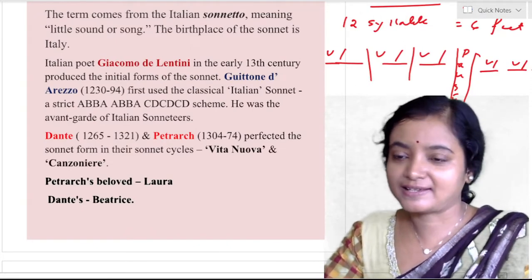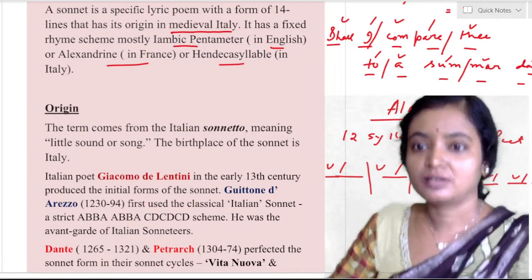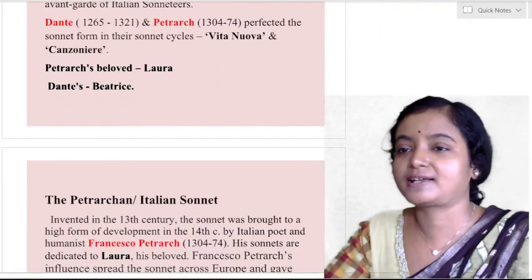So this is Alexandrine. And now what was that? Hendecasyllable. And the next point is hendecasyllable.